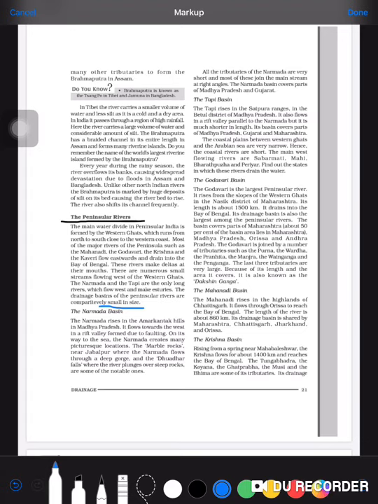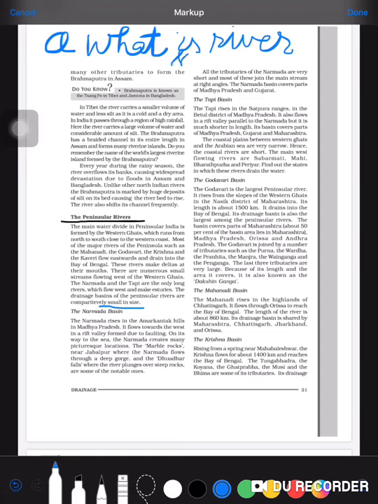Now the main examples: for the Himalayan rivers, Ganga, Indus and Brahmaputra are the main rivers, and for the peninsular rivers, Narmada, Godavari and Krishna are the main rivers. A river along with its tributaries is called the river system. It may come in 1 mark also. What is river system?